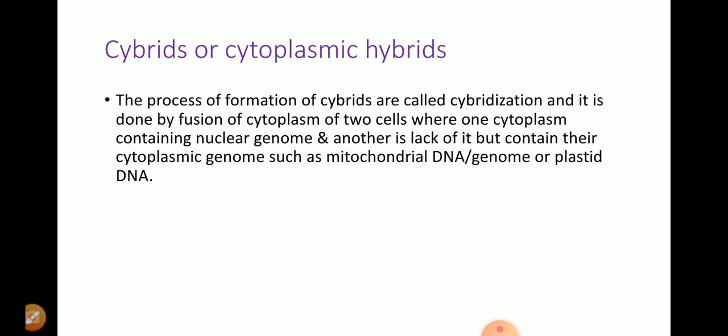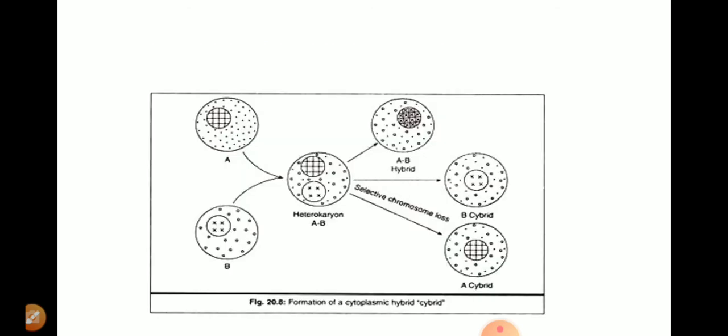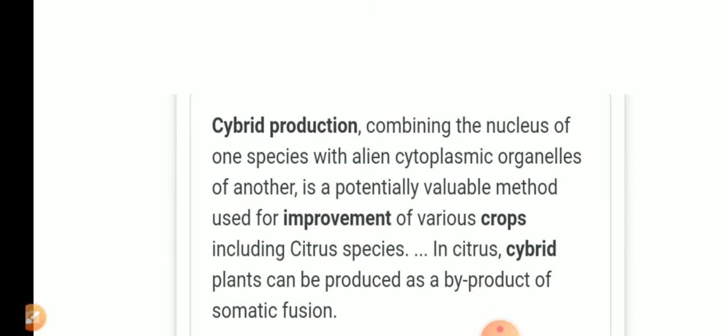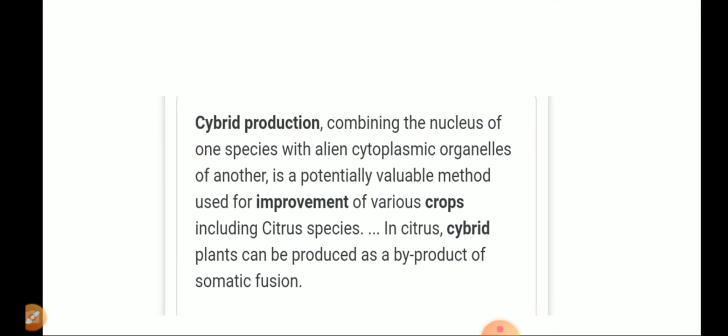In that case, the cytoplasm from the male gamete cells is taken out and fused with another gamete or another cell to produce the desirable traits. It is more importantly useful in the transfer of some cytoplasmic traits like herbicide resistance, drought resistance, salt resistance, etc. So this is about the use of cybrid production, already given here.